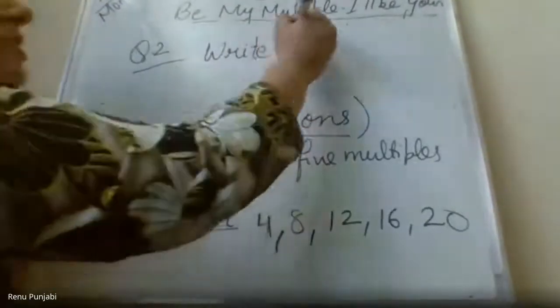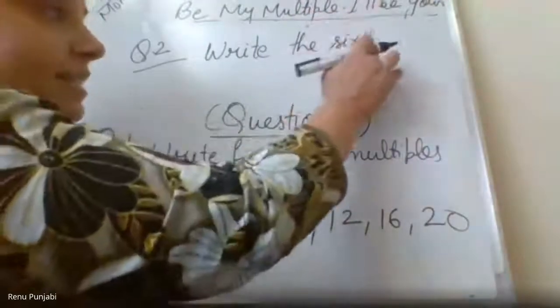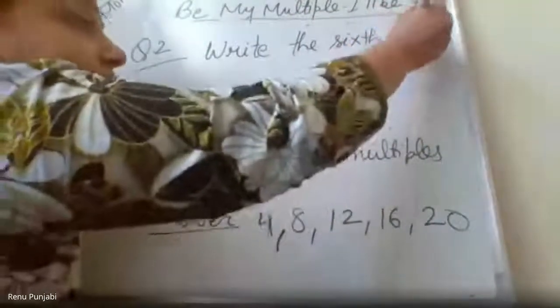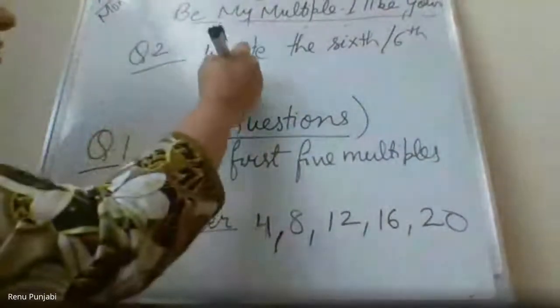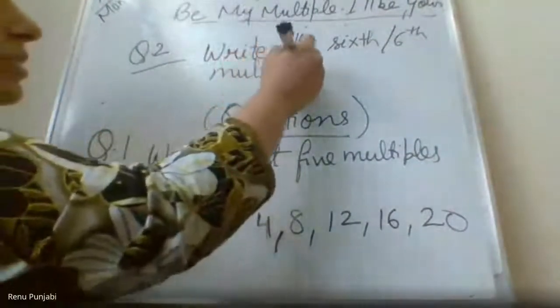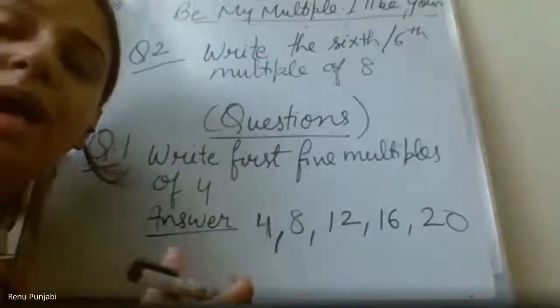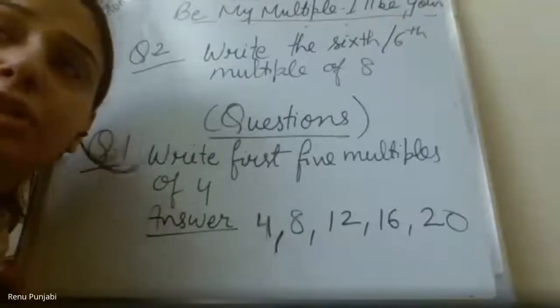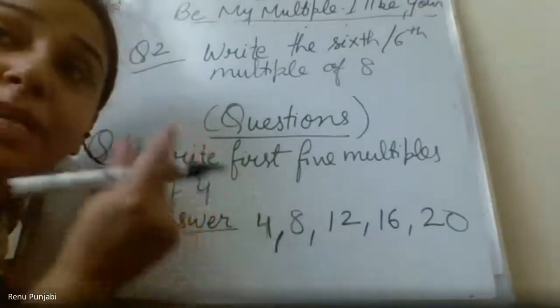Write the 6th multiple of 8. They can write the 6th in this way, or in this way also. So they can give you any number and ask for the 5th multiple, 4th multiple, 3rd multiple, 6th multiple, if they specify which multiple they want.